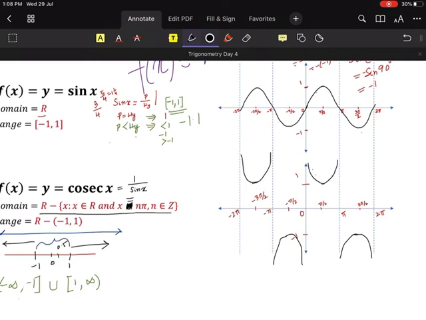So can you do the sec x graph? Please, I don't want to see it here. You will try. I want to see that graph, and I can guarantee that you will do it. You can do it. I'm 100% sure you can do it. And please, I trust you guys. I am telling you to do it, but it doesn't mean that you have to copy from the book.